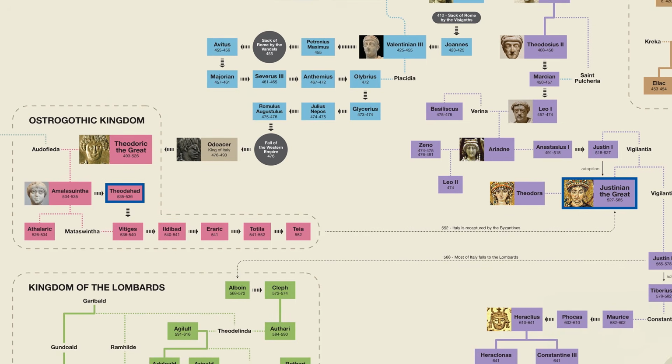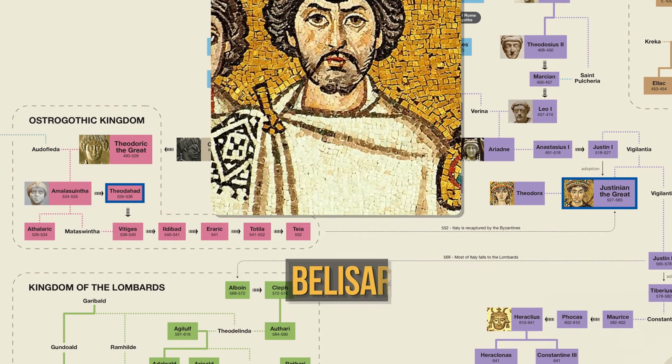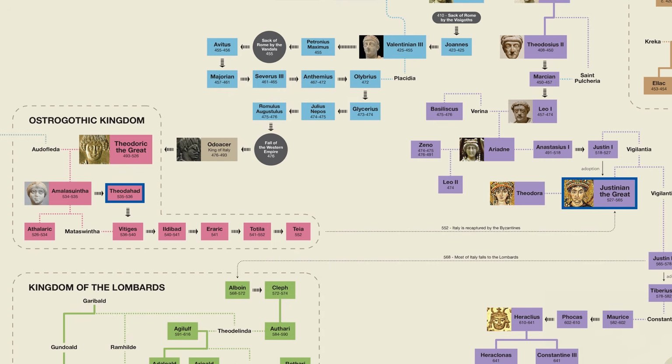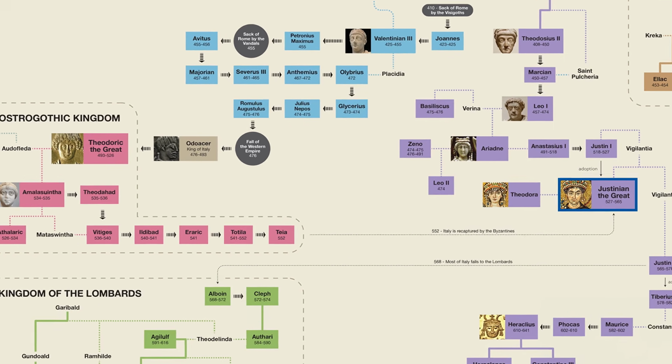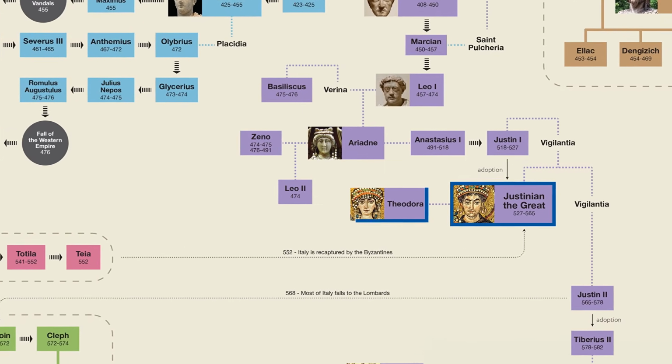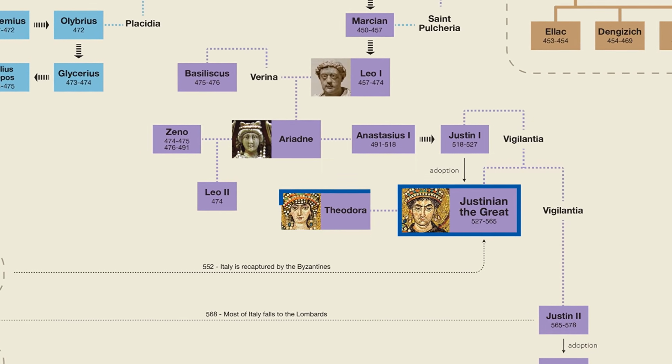By this point, Justinian's main general, Belisarius, had already defeated the Vandals and reconquered Africa, so he now turned his attention towards the Ostrogoths. It took a while, during which time the Ostrogoths went through several kings, but eventually Justinian's forces were able to reconquer Italy, including its capital Ravenna and the great city of Rome itself. So yeah, basically, Justinian the Great and his influential wife Theodora presided over a new golden age in Roman history.